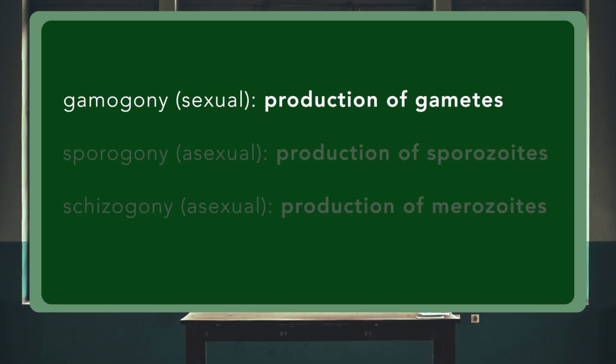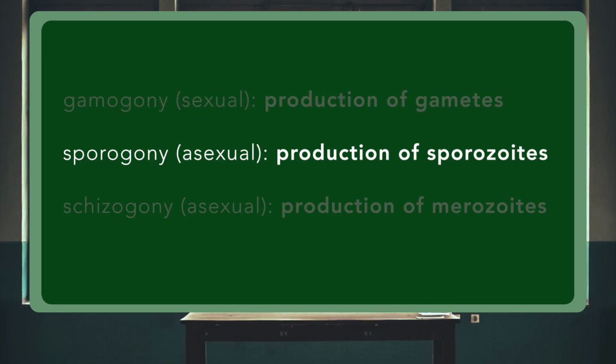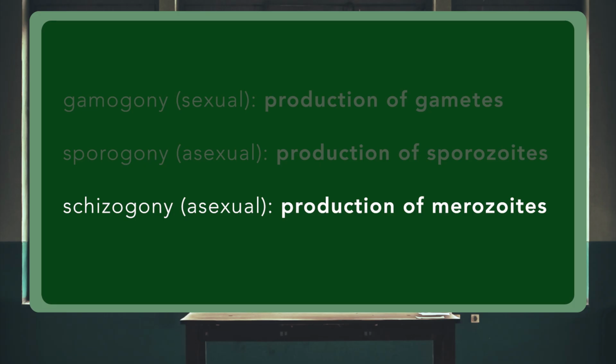Gamogony is important for the parasite because it's their opportunity for sexual reproduction, which gives them the chance to mix up their genes with the genes of a partner. And that produces lots of good genetic diversity to ensure that at least some of their babies are going to make it, no matter what kind of environment they face in the future. Sporogony is important because this is the process that makes the infectious stage for people, allowing the parasite to spread to new hosts. And schizogony is important because this is the stage that allows the parasite to replicate in the vertebrate host. And the more merozoites it produces, the more opportunity there is for the parasite to infect any mosquitoes that bite the vertebrate host.